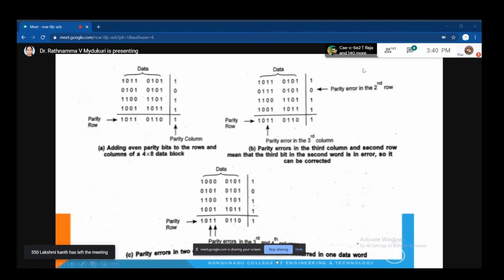Now, the rows are completed here. Now these columns we have to check. 1, 2, 3, 4. Is it matching with even parity or not? Yes, ma'am. Go for the second column. 1, 2. Is it matching? Yes. Go for the third one. 1, 2, 3. Is it matching with even parity? No, madam. That means an error has occurred at some location, in this location. Here we have some error.